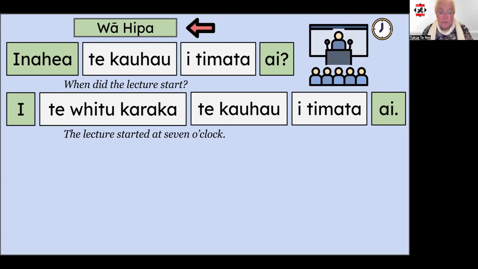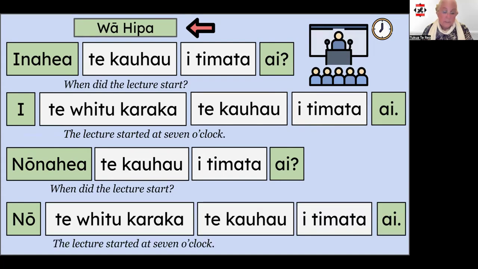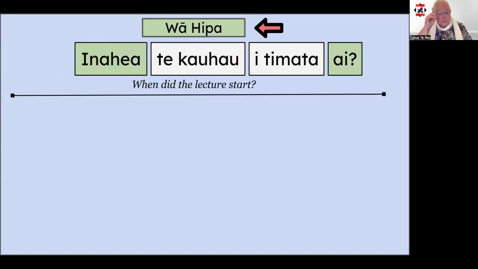The question is framed in exactly the same way when we use nōnahea. Nōnahea te kouhou I timata ai. But this time we'll answer the question using nō. Nō te whitu karaka te kouhou I timata ai. The lecture started at 7 o'clock. Here we have our past tense rerepātai.